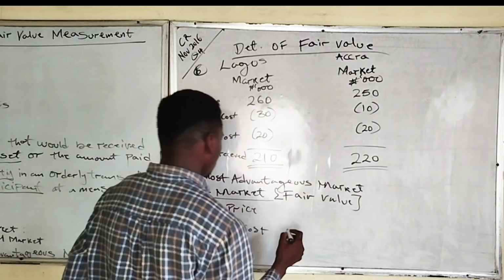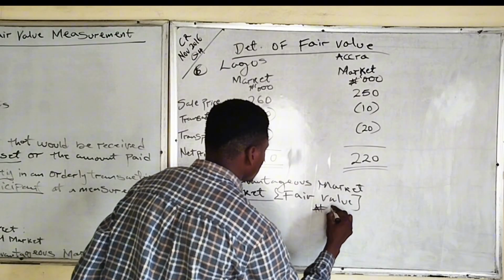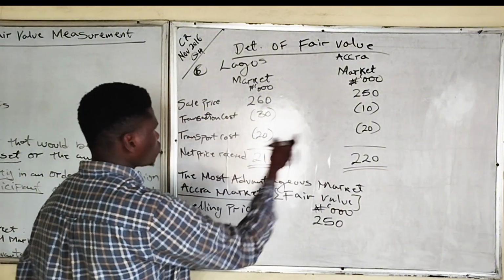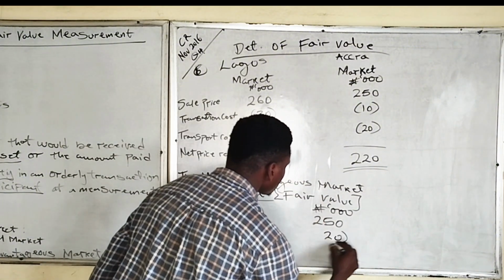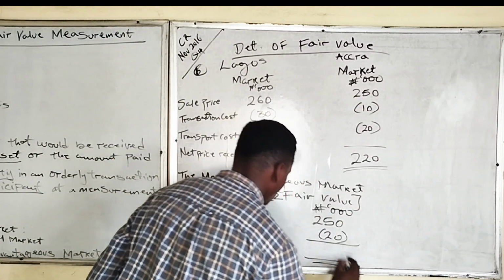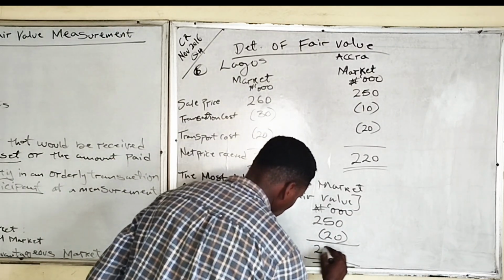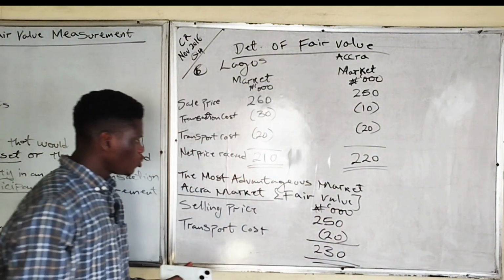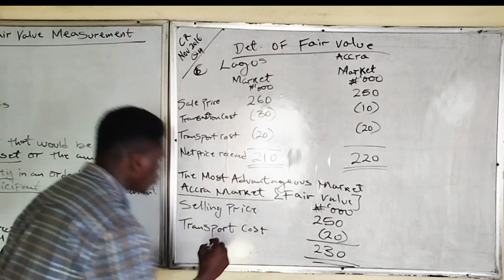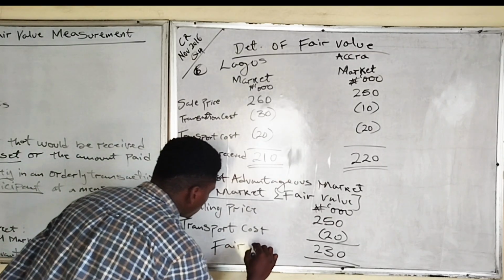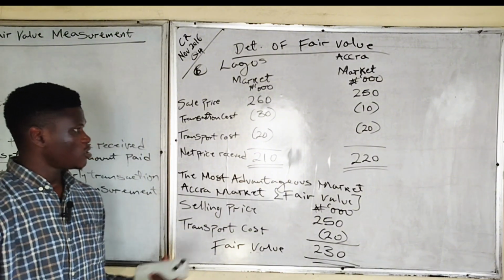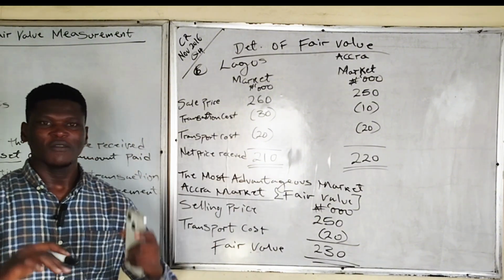The selling price is 250, while the transport cost is 20. Remember that we don't consider transaction costs in fair value. So this gives us 230. Using the Accra market, which is the most advantageous market, our fair value is 230. This is basically illustrating what we have already talked about.